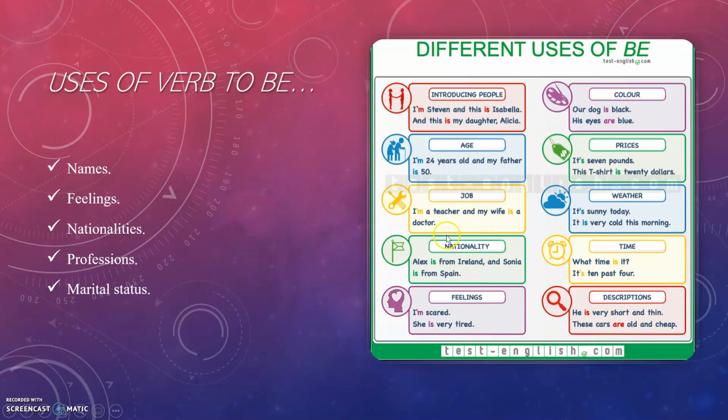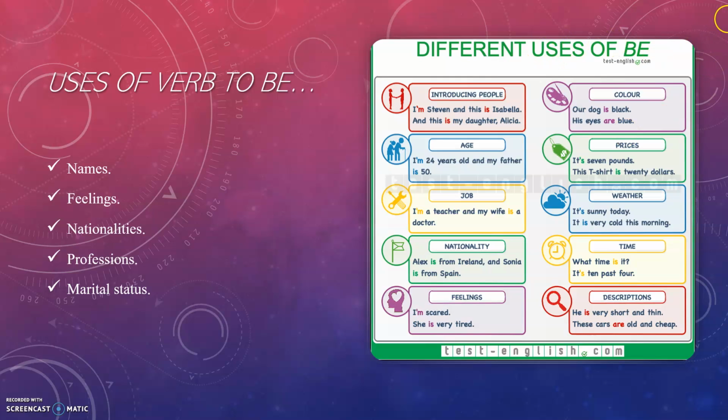Now, in the case of nationalities, for example, Alex is from Ireland and Sonia is from Spain. What about feelings? I'm scared or I am scared or she is very tired. Now what about colors? Our dog is black. His eyes are blue. What about prices? It's £7 or it is £7. This t-shirt is $20. What about prices? About when you pay for something, something you're buying.